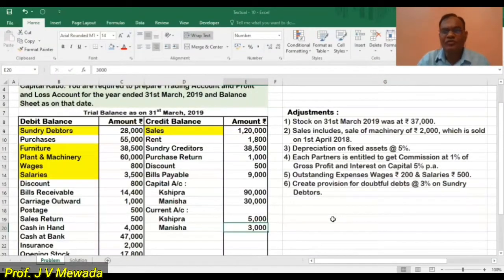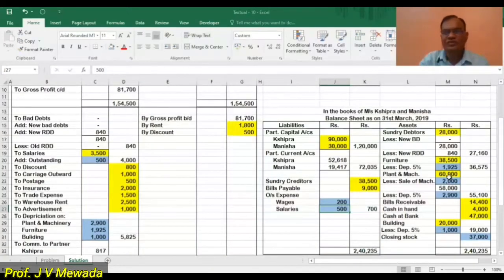Now provision for doubtful debts, 3% on the debtors. So debtors are 28,000, 3% of that is 840. So 840 we are subtracting, and 840 we are writing on the debit side of profit and loss account. This is the only figure. The other figures are missing. Bad debt is not there, new bad debt is not there, old reserve is not there, only 840 is there.